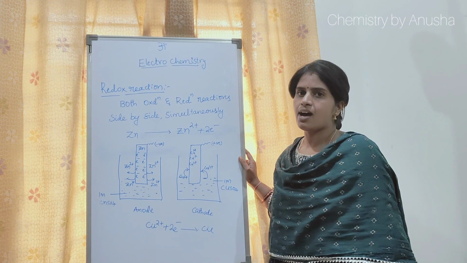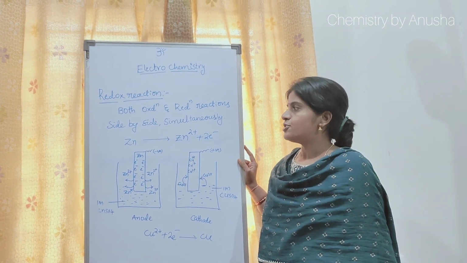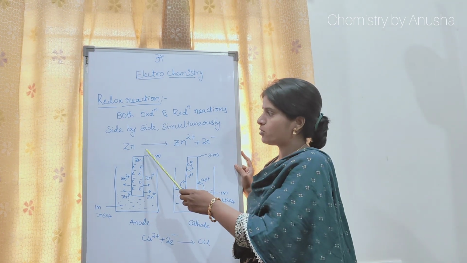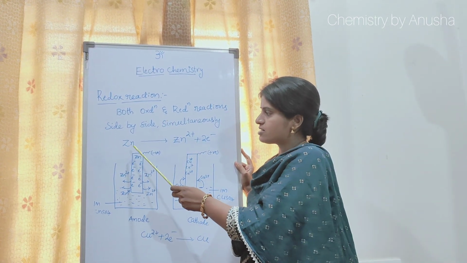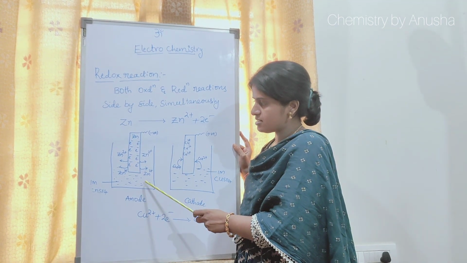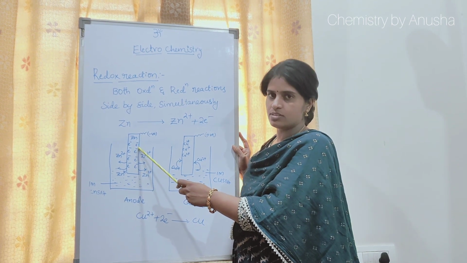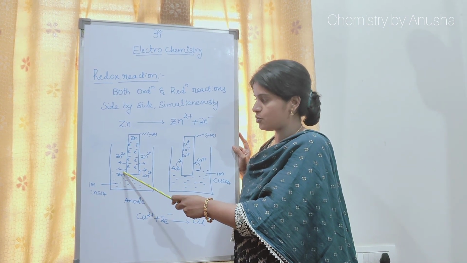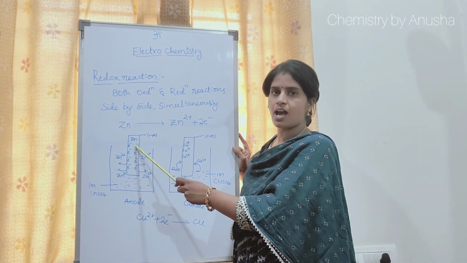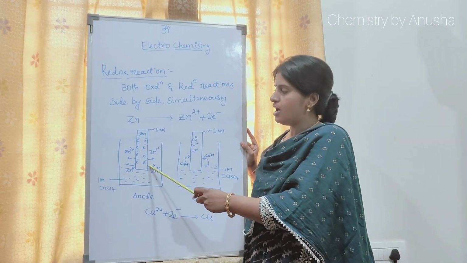Which metals have oxidation tendency and which metals have reduction tendency, we'll discuss later in detail. Firstly, when zinc metal is taken in zinc sulfate solution, zinc readily loses its electrons rather than deposition of zinc 2 plus on the zinc rod. It has more tendency to convert into zinc 2 plus ions.